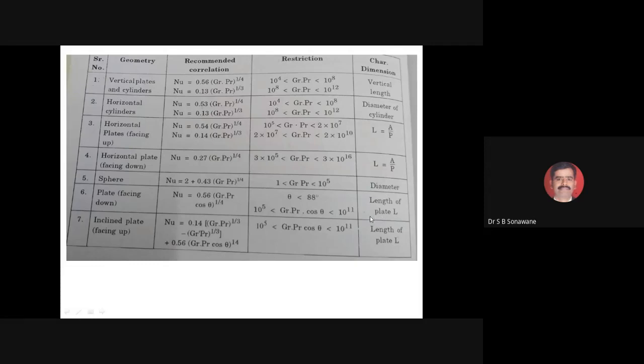So in conclusion, in natural convection, while solving the numerical, we have to obtain the value of Q, the rate of heat transfer.